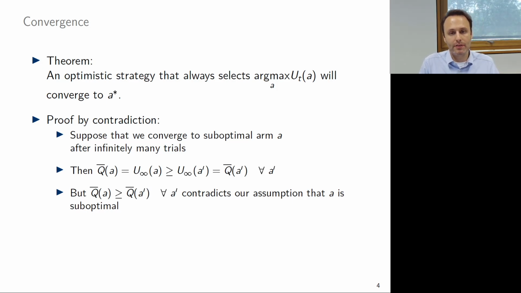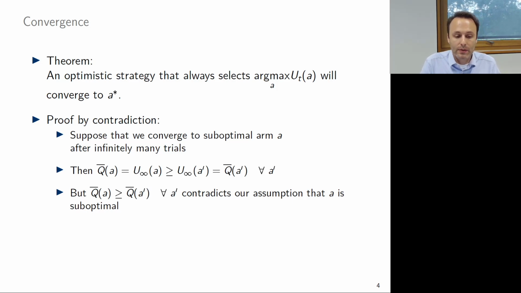So imagine we would have an oracle, with perfect knowledge about the upper bound, and we could just select always the arm with the highest upper bound. Then this theorem says that we would converge to the best action. Why? Because, well, if we repeat infinitely often the experiment and always choose the upper bound, then this upper bound will be so tight around the mean reward that it will actually equal the mean reward.